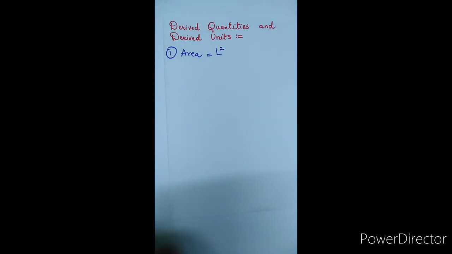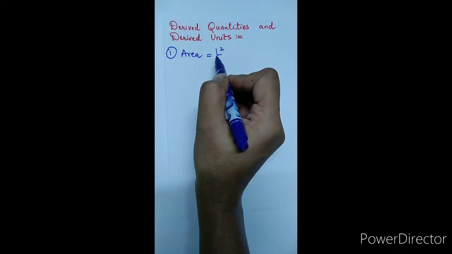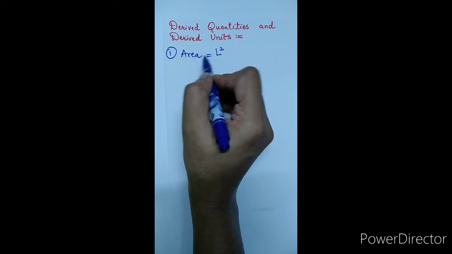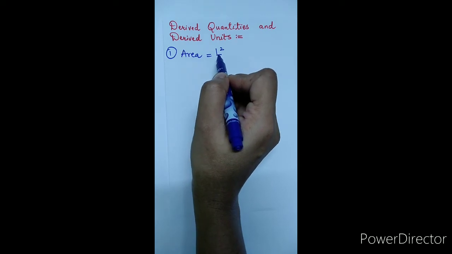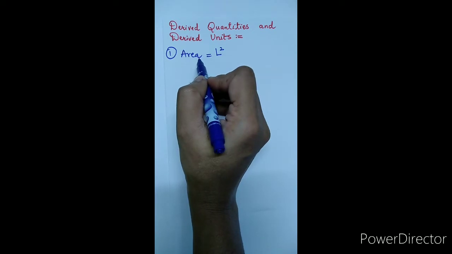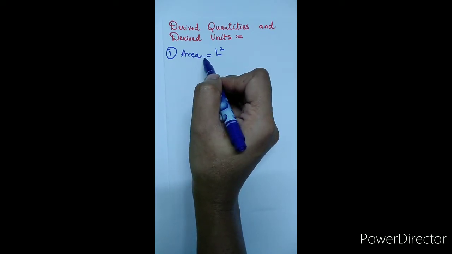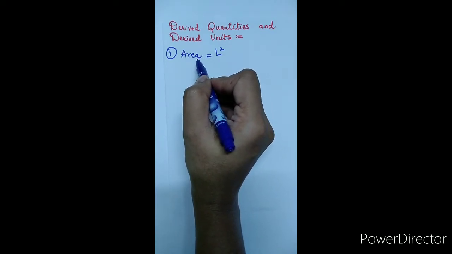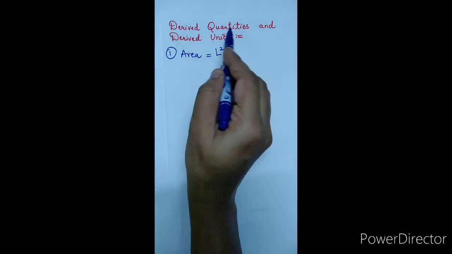As length is the fundamental quantity, the area depends on a fundamental quantity. By using this fundamental quantity length, we are obtaining the physical quantity area, so area is called a derived quantity.